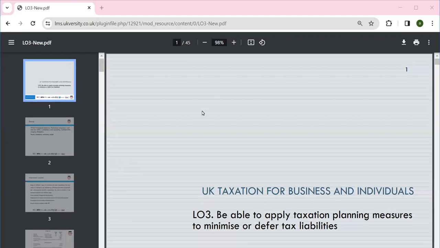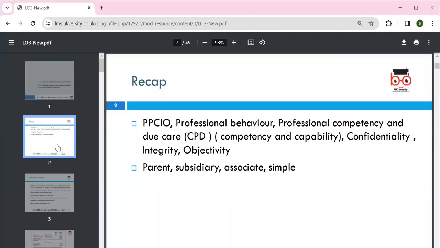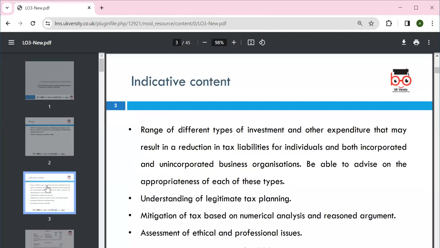Okay, welcome. Today's lesson will be focused on LO3, which is being able to apply taxation planning measures to minimize or defer the tax liability. So that will be the tax planning. Tax planning is legal. In the previous lesson, we discussed professional behaviors, professional competencies, and parent-subsidiary companies. Today will be focused on LO3 and we'll go through it.